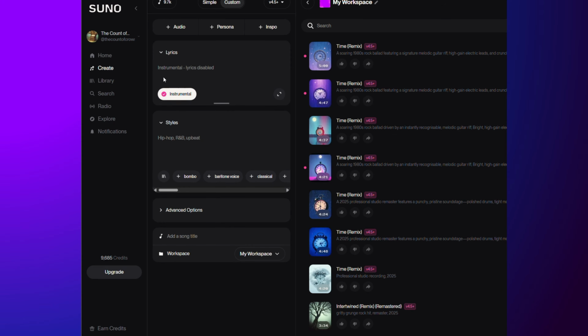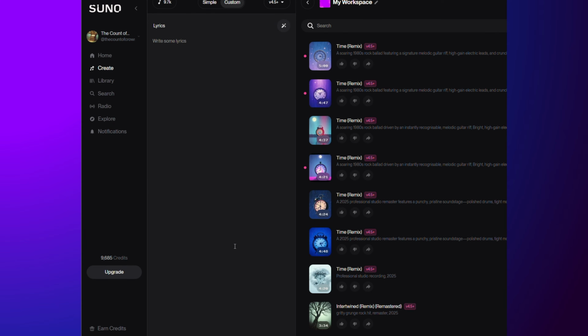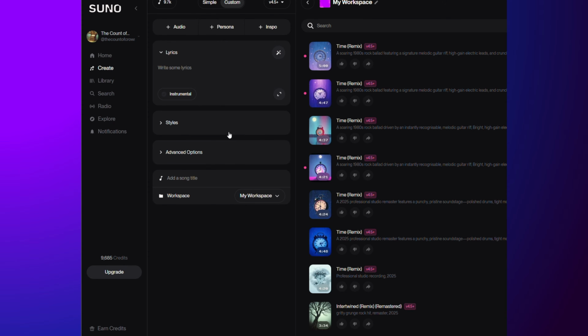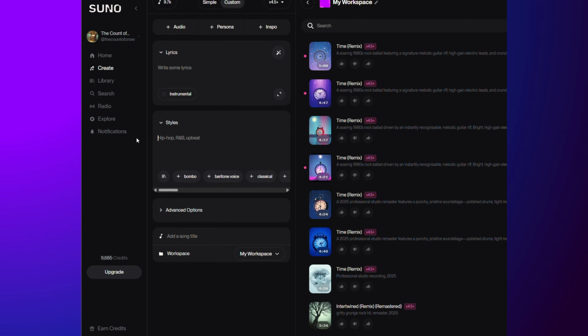Still the instrumental selection in there for us. And we can hit an expansion here by the look of it, which is nice for us to be able to get that full screen view. Also, we have the styles in here. Now, maybe I was wrong about that. The dice roll isn't in custom, so maybe it wasn't in the simple area.